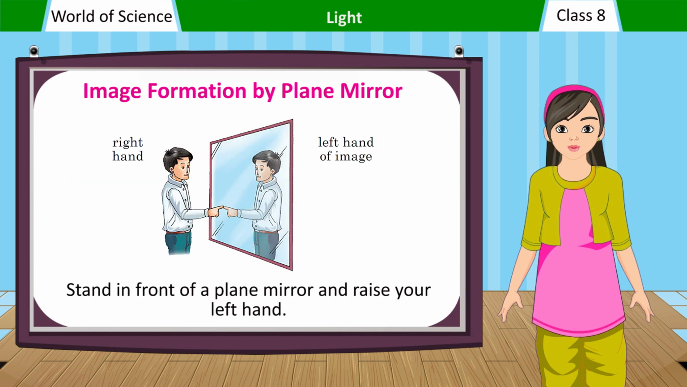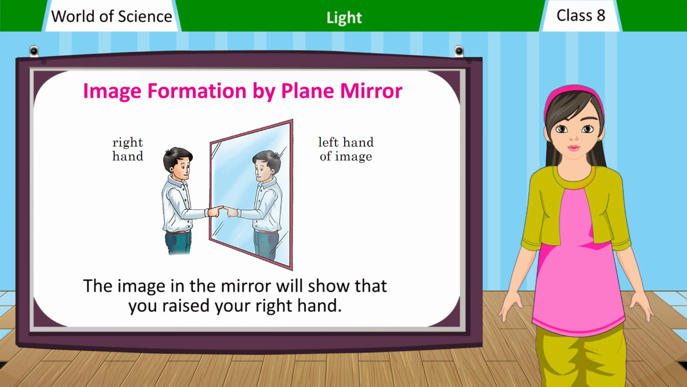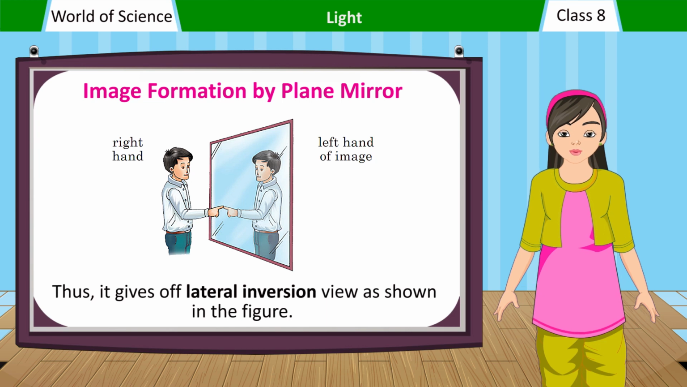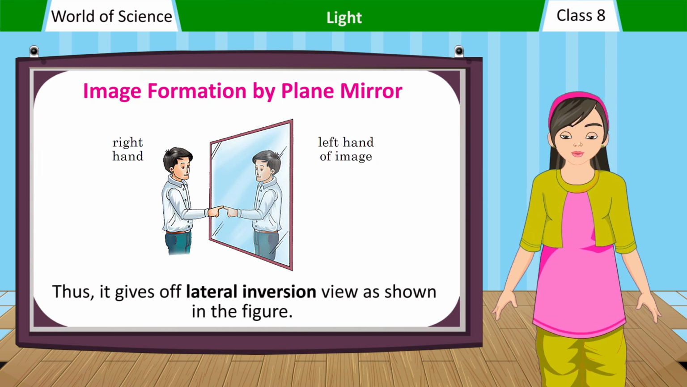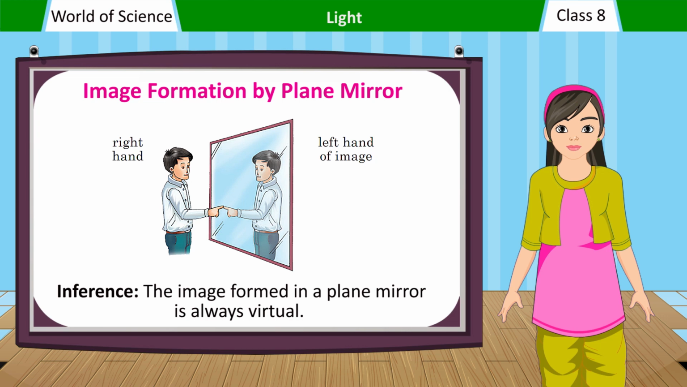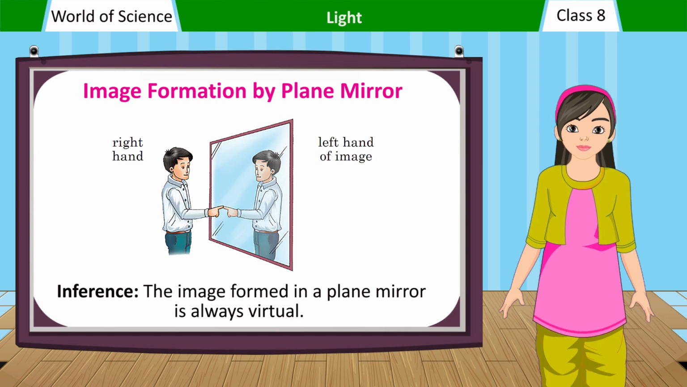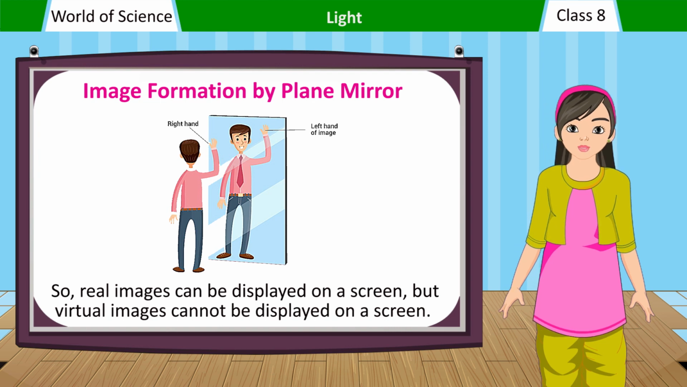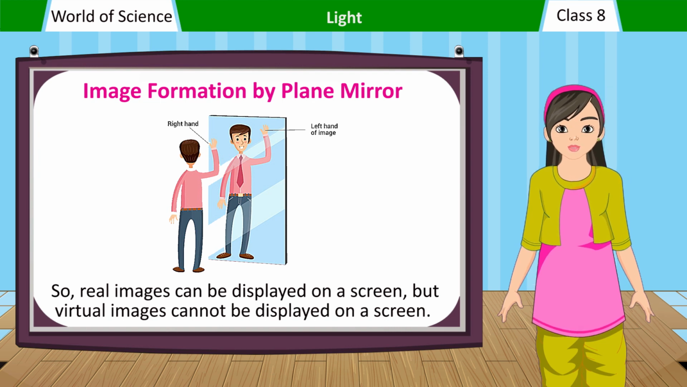Stand in front of a plane mirror and raise your left hand. The image in the mirror will show that you raised your right hand. In a plane mirror, the sides are interchanged. Thus, it gives off lateral inversion view as shown in the figure. Inference: the image formed in a plane mirror is always virtual. So, real images can be displayed on a screen, but virtual images cannot be displayed on a screen.